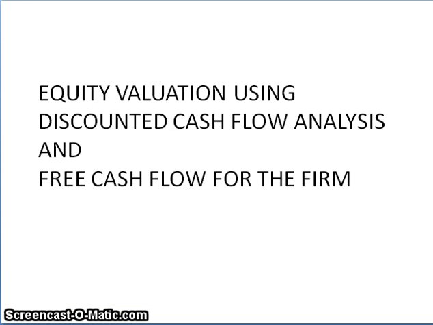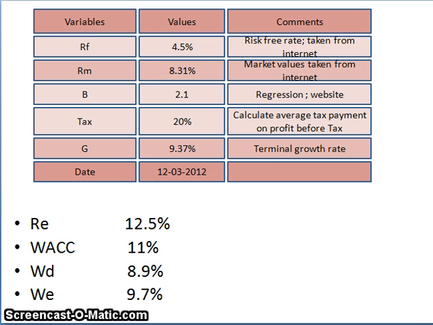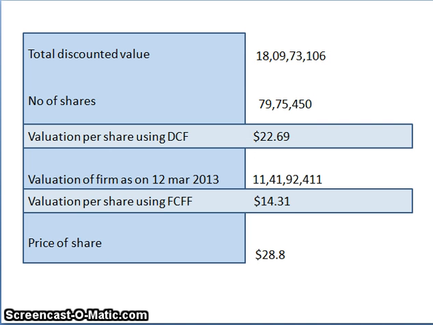And now coming to equity valuation using discounted cash flow analysis and free cash flow for the firm, I have calculated WACC from RM, RF and beta values, and from all these we get the valuation per share using DCF as $22.69 and the valuation per share using FCFF as $14.31, which is very less than the current price of the share, which is $28.8. So the stock is overvalued.